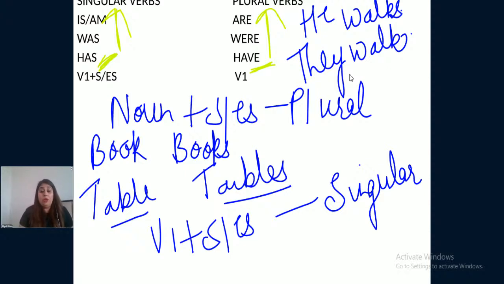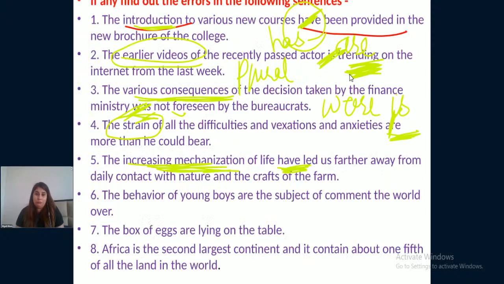When we add s or es to a verb, the verb becomes singular. So he walks, he is singular. So with first form of verb, s or es is used. They walk, they is plural. With this only first form of verb is used, right? Now, yes, the increasing mechanization of life have led us farther away from daily contact with nature and the crafts of the farm. Now, increasing mechanization is the subject here, which is singular. So here it comes has.